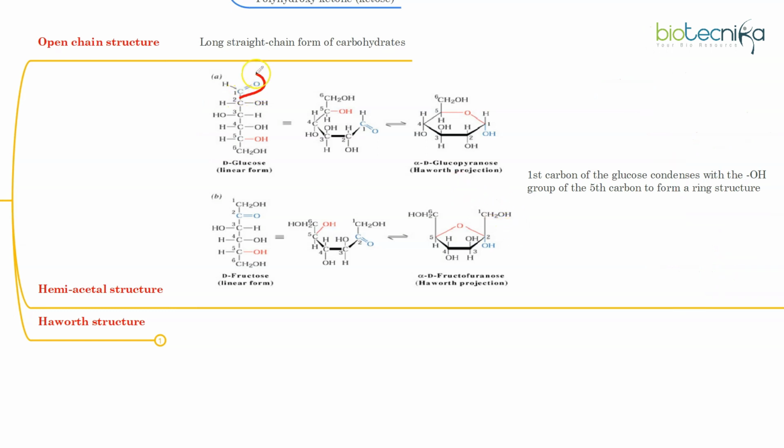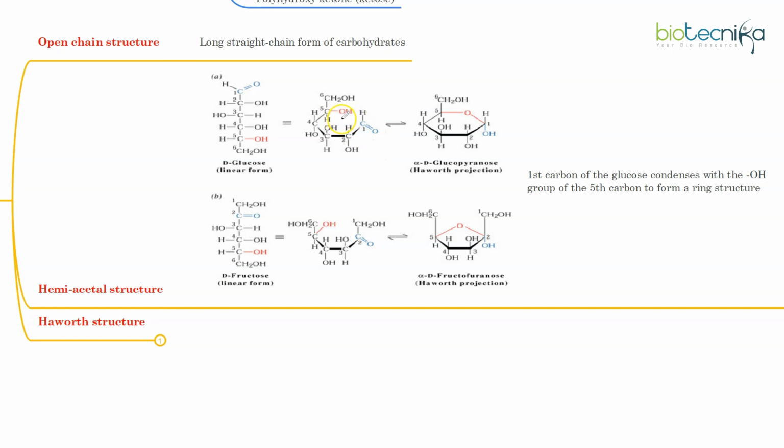Now here, whatever is the functional group entity, that carbon is referred to as the first carbon. And the chiral carbon which is farthest away from the functional group, those two will interact with each other. Now see, this is written in a twisted form. As you can see, the first carbon is here, and then the rest of the molecule is written like this, placing the fifth carbon here and the first carbon here.